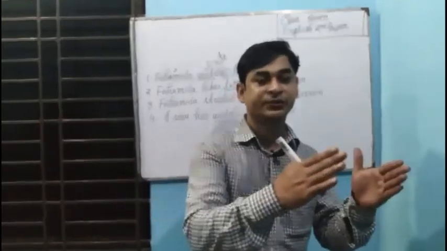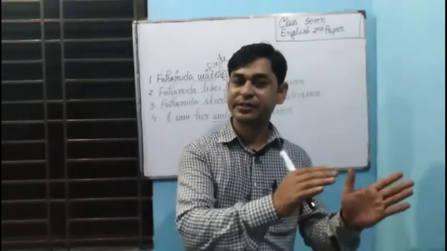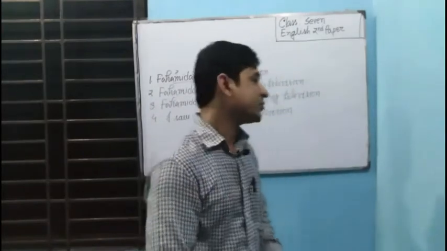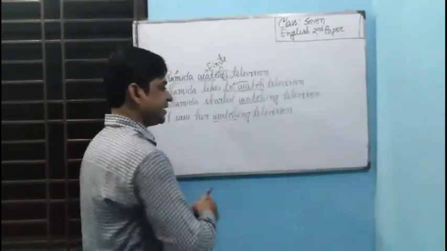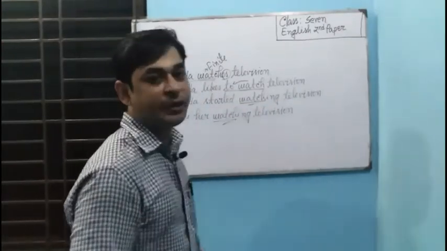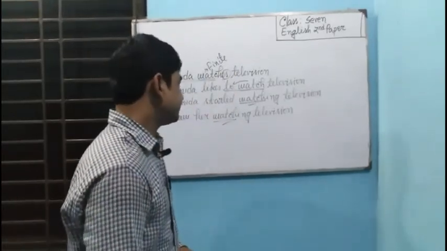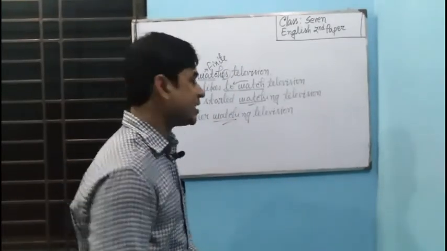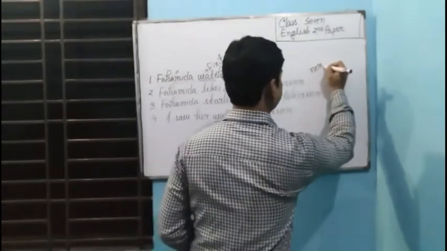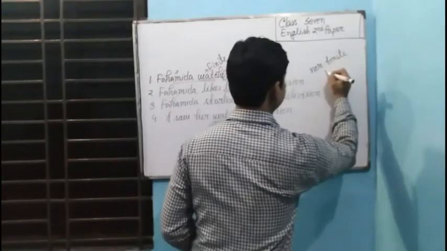We are going to watch television. Here we are going, present continuous, but to watch has not been changed. So in this way, it doesn't change. And accordingly, watching will not be changed. So such kinds of verbs are called non-finite verbs.